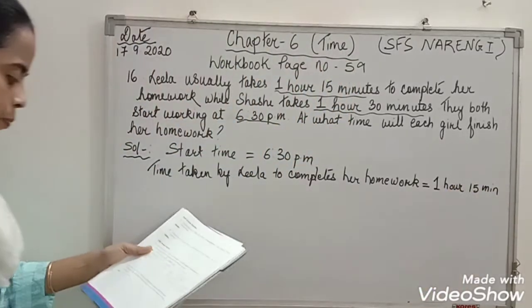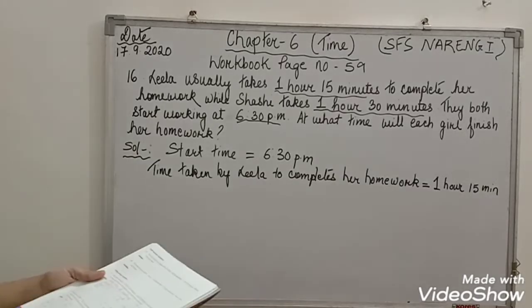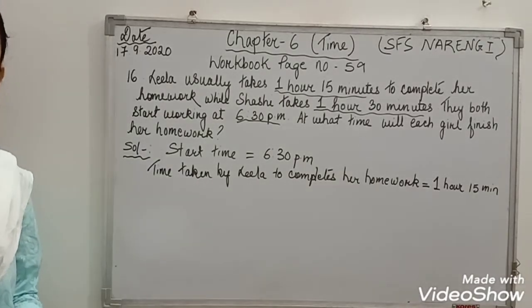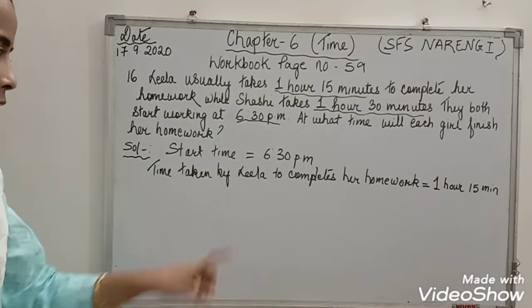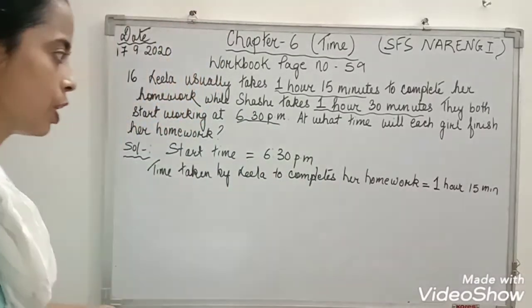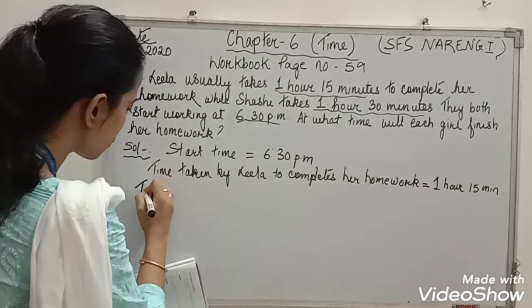Now, at what time will Leela finish her homework? How to calculate? Start time is given, duration is given. Now what you have to calculate is the end time.